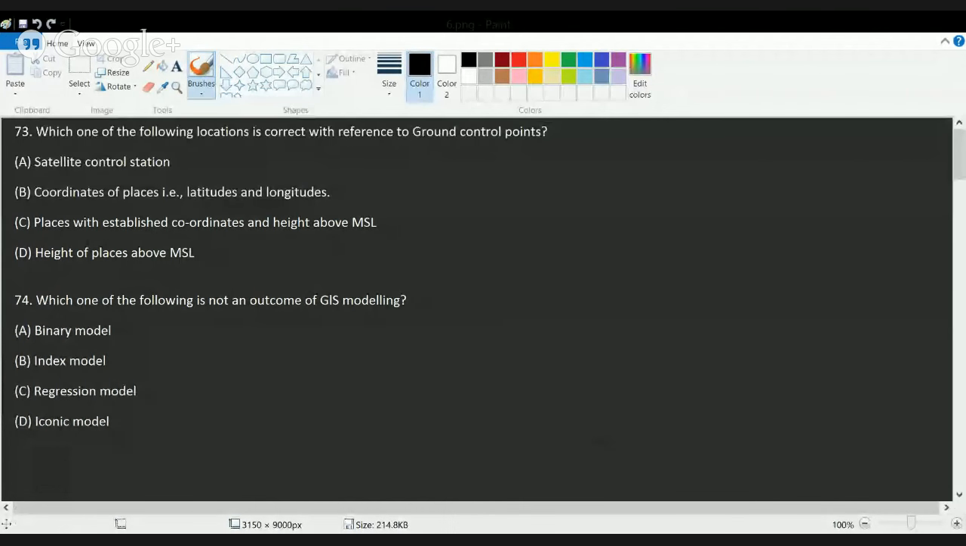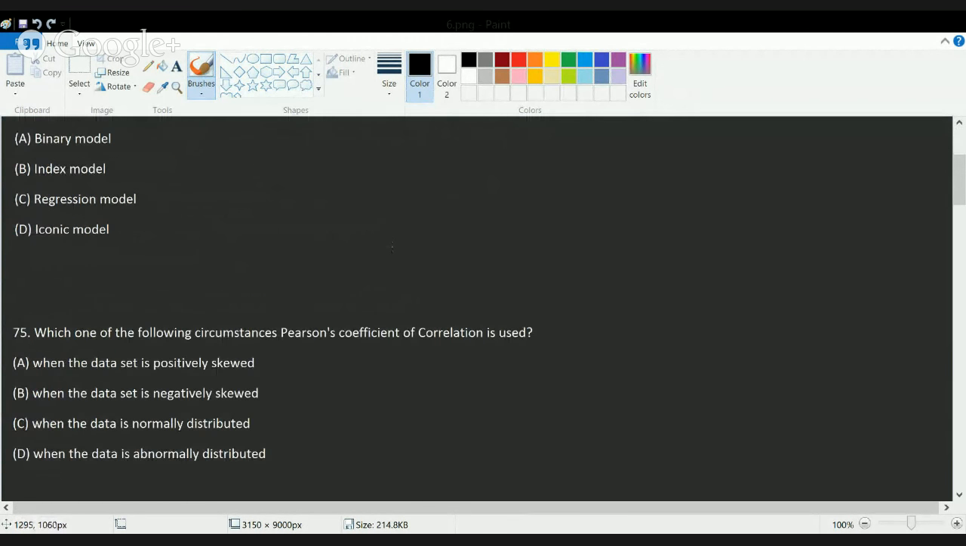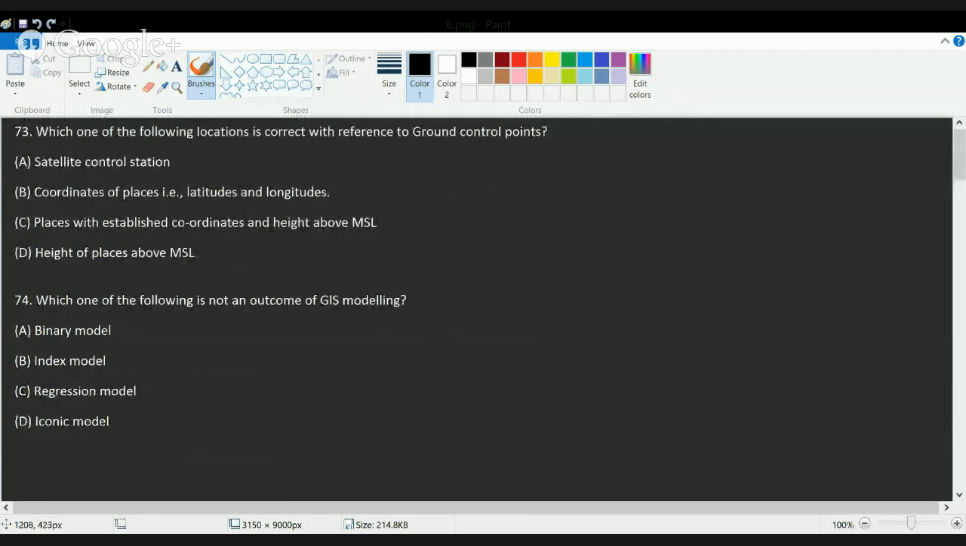Okay, now let's move on to the next set of questions. We'll start with the first question here. Which of the following locations is correct with reference? Sorry, I have moved to the last set of questions here. Okay, so we'll do this first and then move on to the other set of questions.